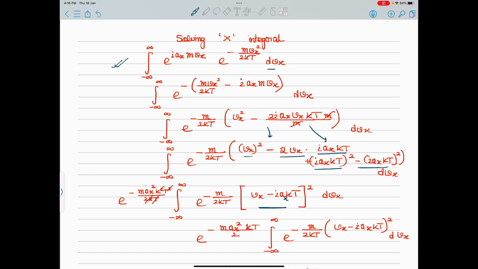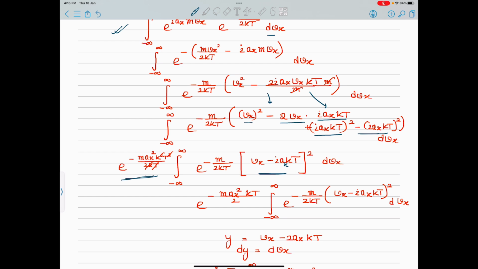I can easily take it. So iota square becomes minus, plus, so that can come here and becomes minus m ax square k square t square divided by 2 kt. I can chop some more terms, and finally the outside constant part becomes e to the power minus m ax square kt by 2. Just the mathematics. Minus infinity to infinity e to the power minus m by 2 kbt vx minus iota ax kt whole square dvx. That is the simplified integral.